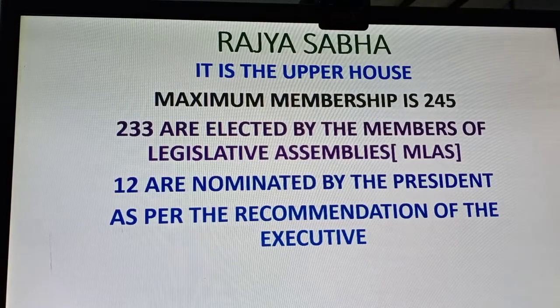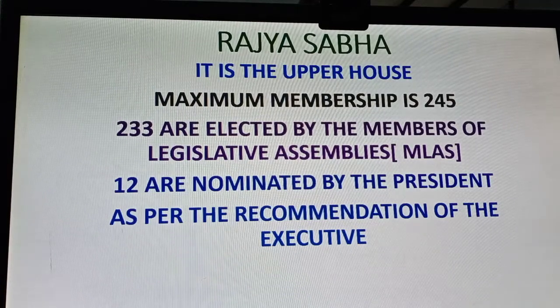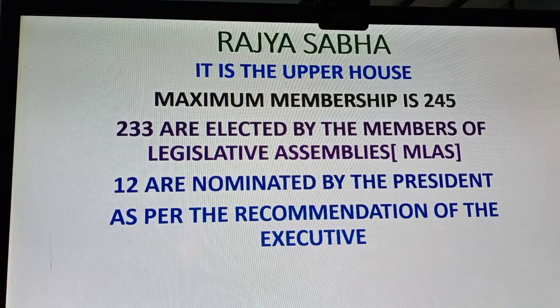So, we usually do not hear about the elections to Rajya Sabha. There is a fixed number of seats for every state. So, if the number of candidates is the same as the number of seats, mostly there will be no elections.